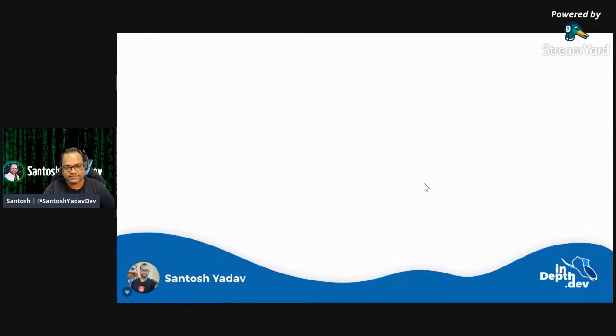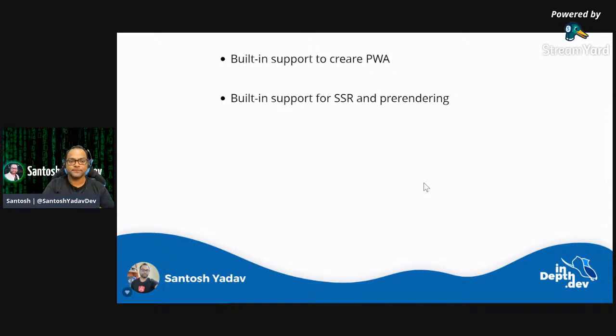Ability to build tools, as I said, compiler APIs are available. You can extend the CLI. Built-in support to create PWAs. This is really interesting stuff. Nowadays, many people talk about PWAs. You can install your application as a mobile app. You may have seen a lot of websites using add to home screen, right? You may have visited some website where, once you visit it, you get add to home screen. How can you do that? Of course, Angular has built-in support for PWAs. You can do it with a single command. And if time permits, I'm going to show you how you can do that.